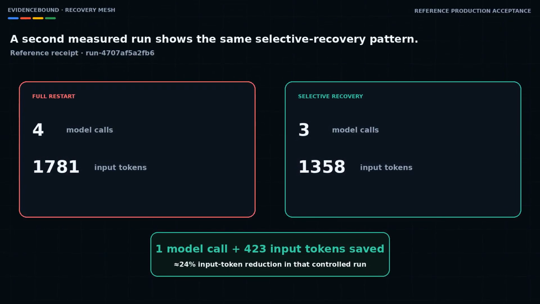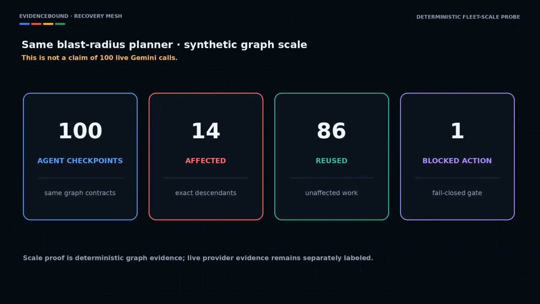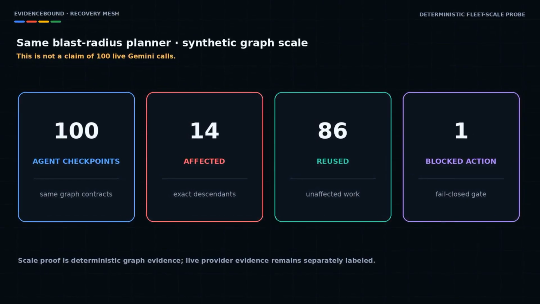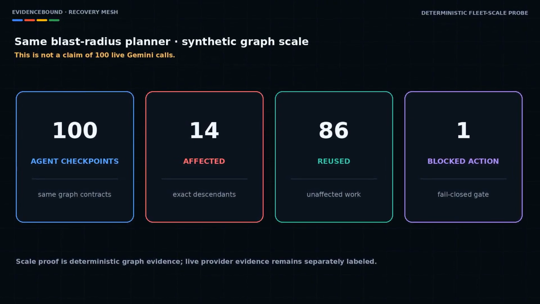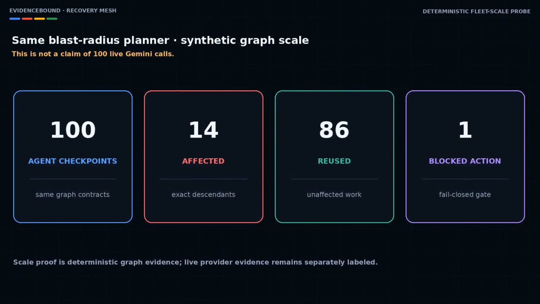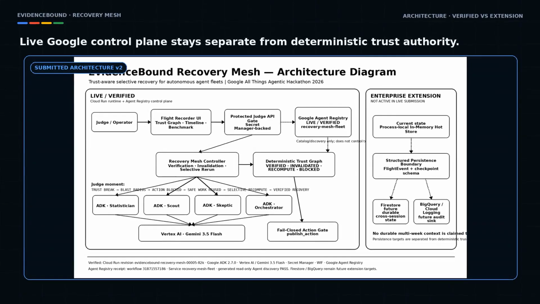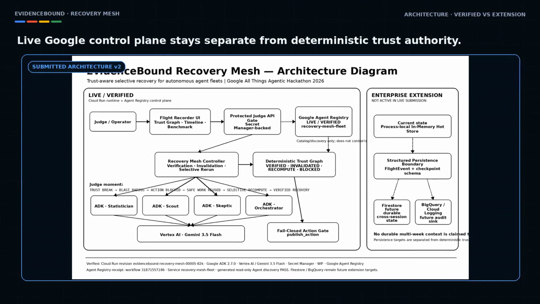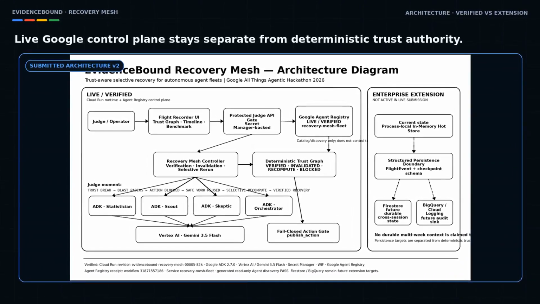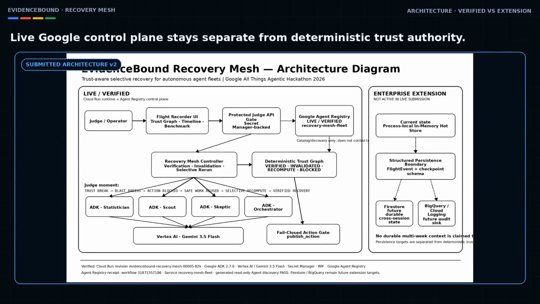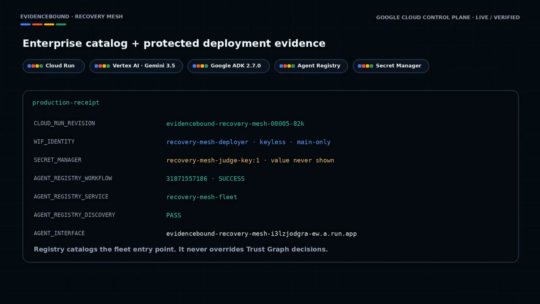For fleet scale graph behavior, a separate deterministic probe exercises 100 synthetic agent checkpoints, 14 affected, 86 reused, and 1 blocked action. This is graph scale evidence, not a claim of 100 live Gemini calls. The production service runs on Cloud Run with protected judge actions, Secret Manager, and keyless workload identity federation. The Recovery Mesh fleet entry point is also registered and discoverable in Google Agent Registry. Registry provides enterprise catalog and discovery. It does not override deterministic trust decisions.